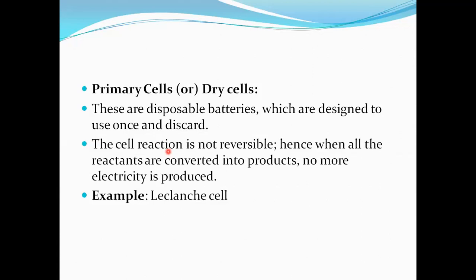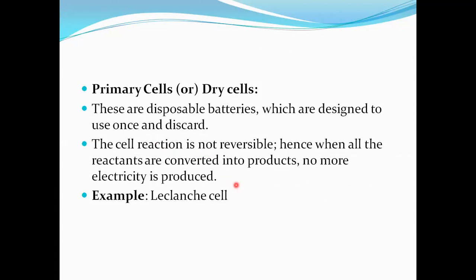Cell reactions have two classifications: irreversible mechanism or reversible mechanism. If a cell contains an irreversible mechanism, only a forward mechanism, it is known as a primary cell. If a cell contains a reversible mechanism, it is known as a secondary cell.